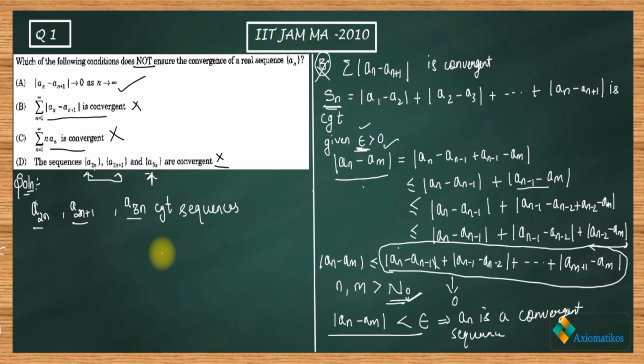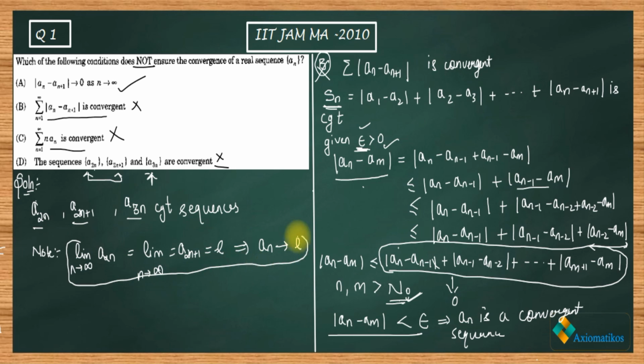Now what I told you earlier is a very famous result: if the subsequence of even and the subsequence of odd converge to the same limit point, then the sequence is convergent. That is, what is the note? The note is: limit n goes to infinity A2n is equal to limit n goes to infinity A2n plus 1, let us say equal to some L, then this will imply An goes to L. So did you get any hint from here or not?